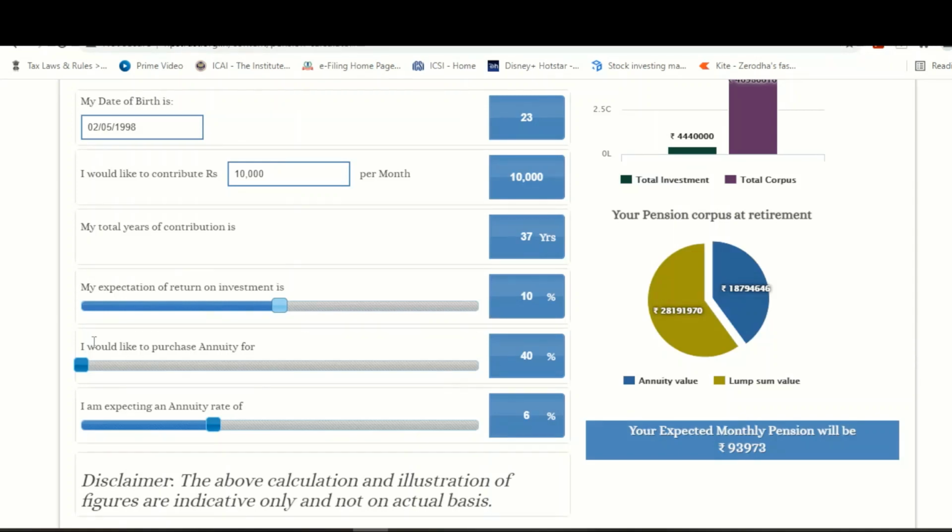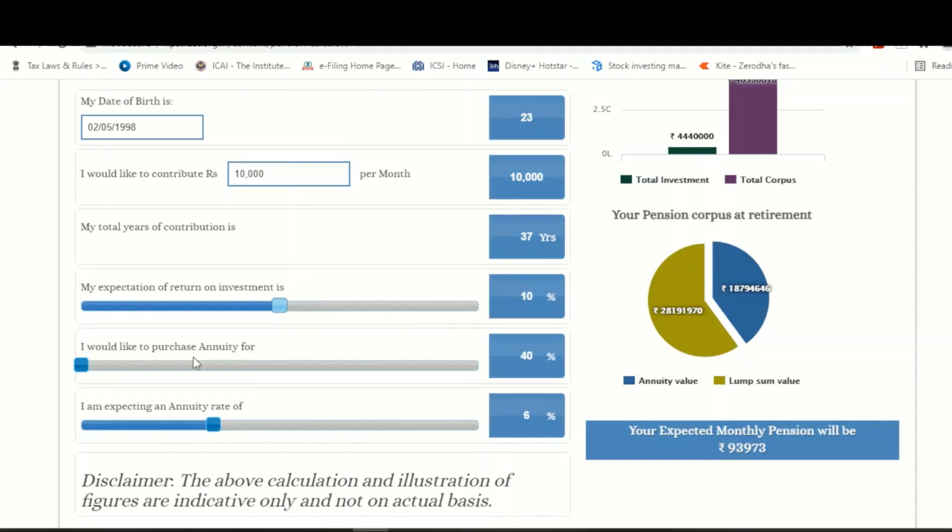So here there is an option called "I would like to purchase annuity for." This is the 40% of annuity which I was talking about in my earlier slide. You can withdraw only up to 60% of the value of your investment, and a minimum of 40% of the value of your investment will be converted into annuity. So the minimum percentage of annuity is 40%.